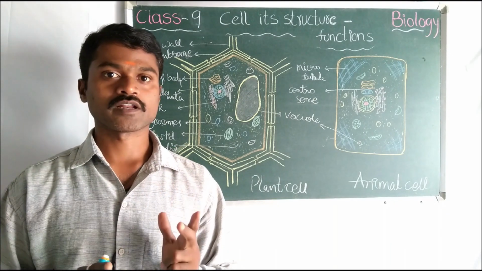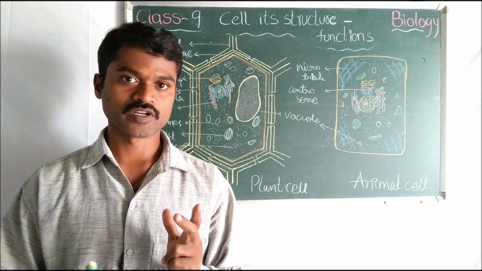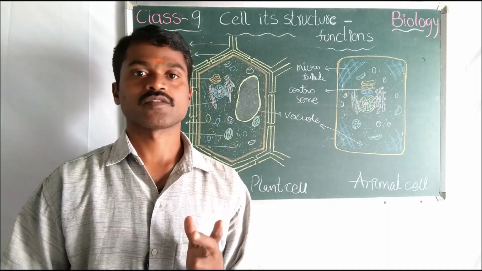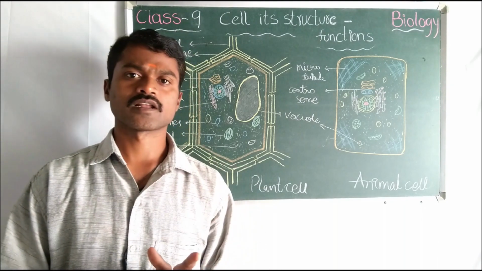And the second, mitochondria. Mitochondria, powerhouse of the cell. We can observe the mitochondria by using Janus Green B solution. If you want to see the total structure of the mitochondria, we can see it in the electron microscope. Not only mitochondria, every cell organelle.